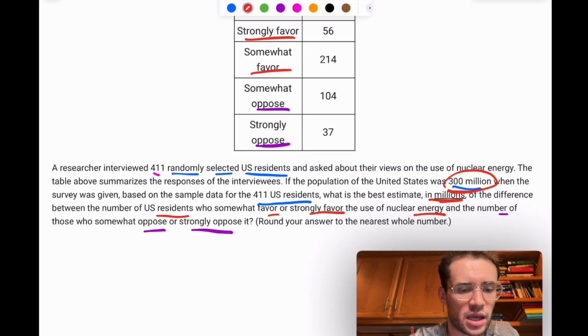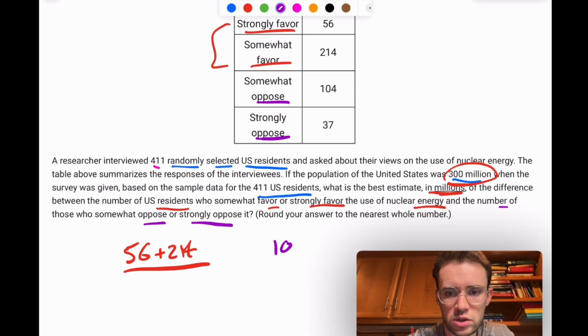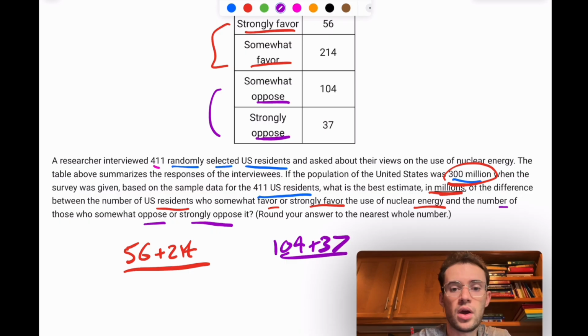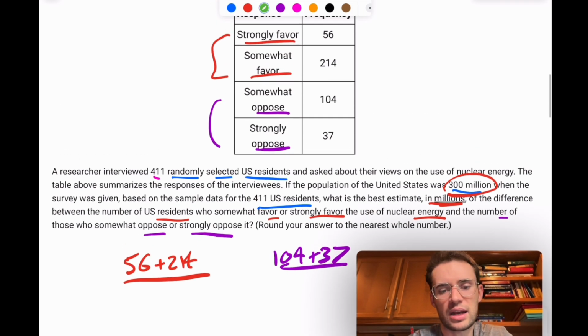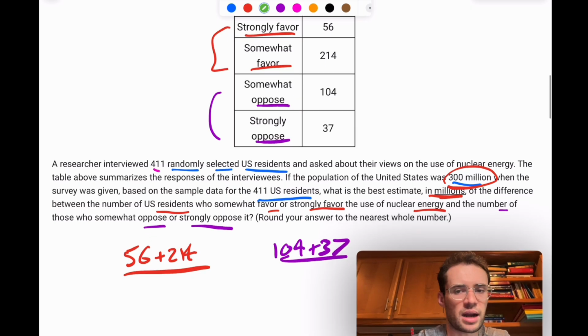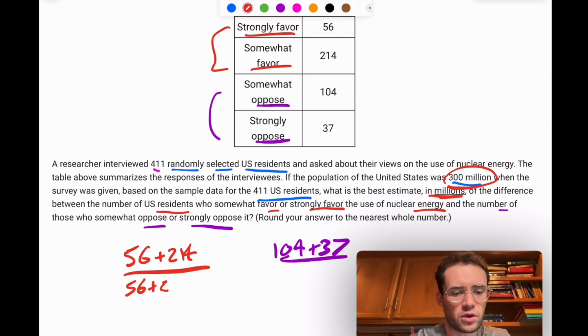All right, so we've got 56 plus 214 are the total that in some way favor it, either somewhat or strongly. And then we've got over here, 104 plus 37 are the ones that oppose it in some way. Now we have to put that over the denominator of the total. Unfortunately, they didn't give us a total row here, so we have to actually add them all up. So we do 56 plus 214 plus 104 plus 37.